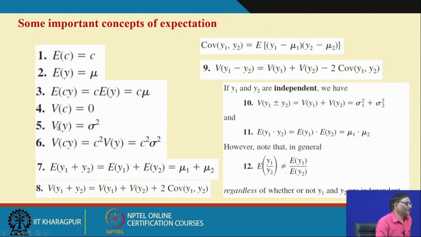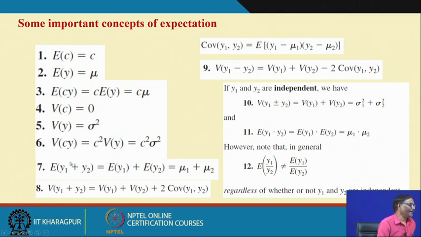If C is a constant, what is the variability of C? It is 0. What is the variability of y? We have seen that it is sigma square, the variance. Variance of C is 0, variance of y is sigma square. In that case, what is the variance of C times y? Interestingly, it is not C times the variance of y, it will be C square times the variance of y, C square sigma square.